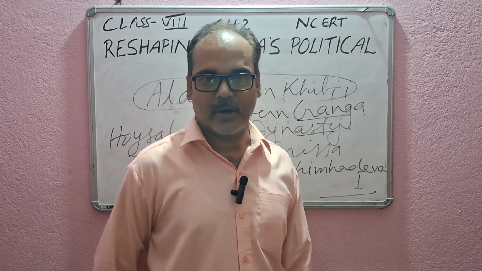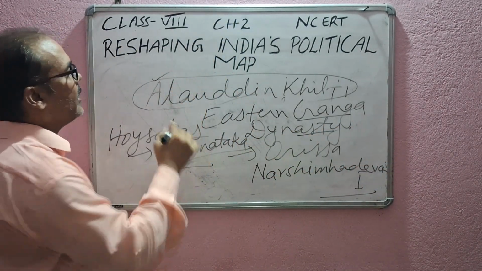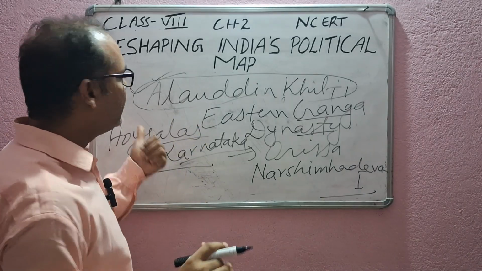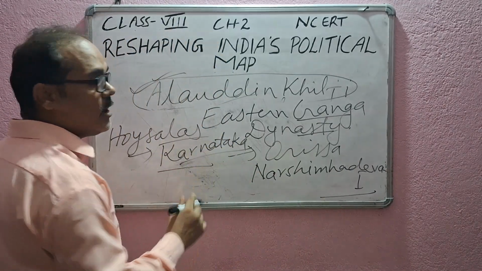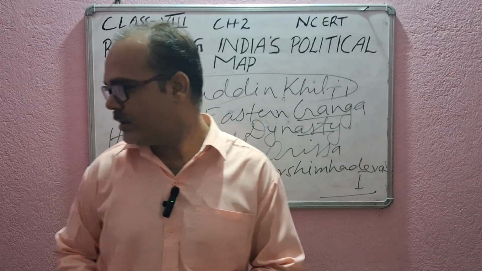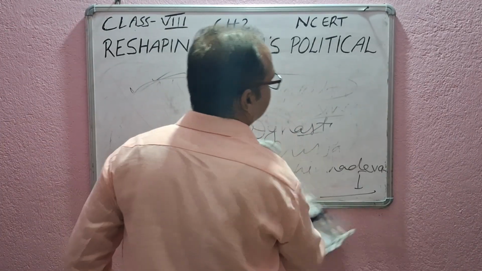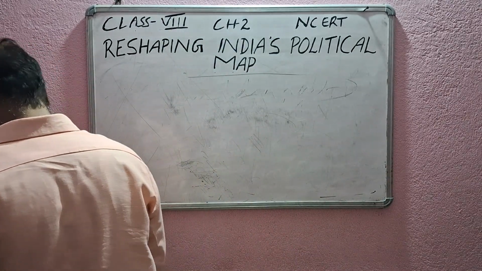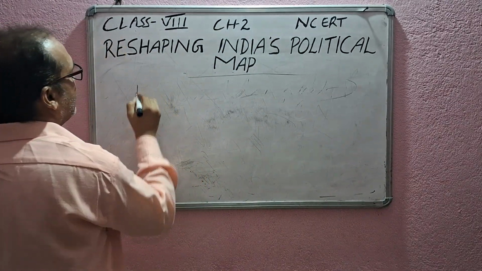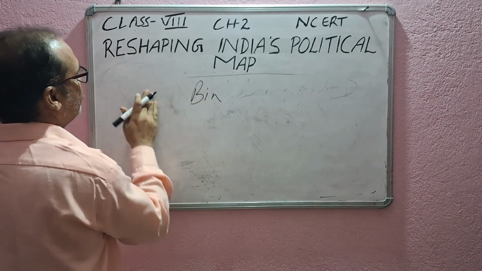Next we can talk about Muhammad bin Tughlaq. Qutbuddin Aibak is over, Alauddin Khilji is over. Now let's move on. I'm continuing here with Muhammad bin Tughlaq from the Tughlaq dynasty. Let me write it in full.